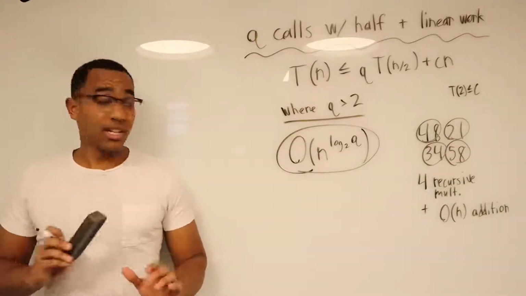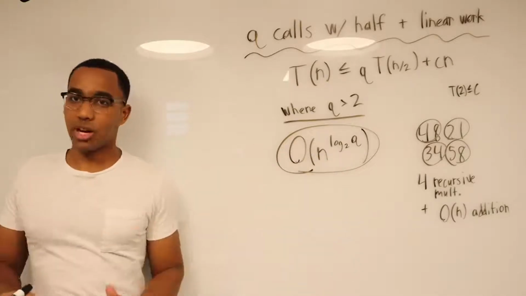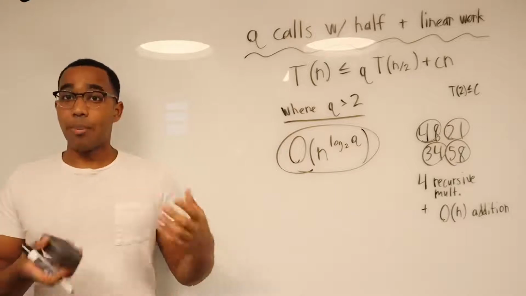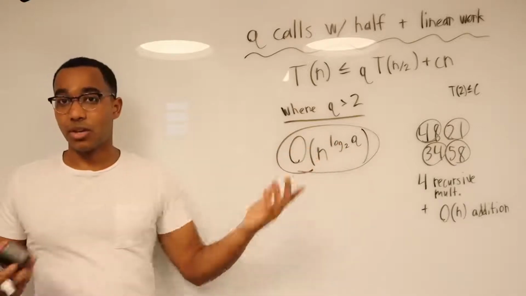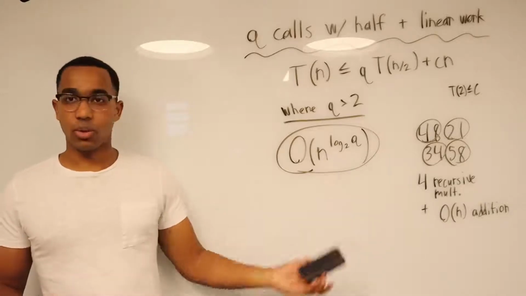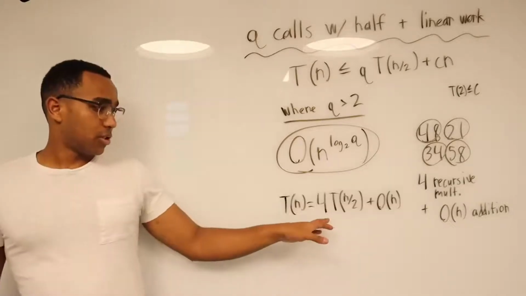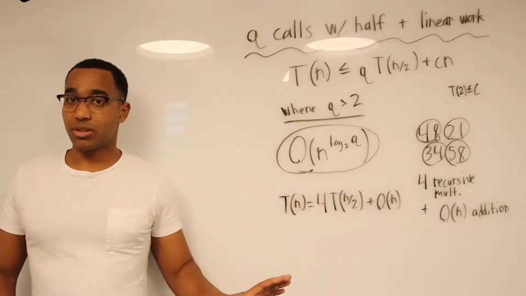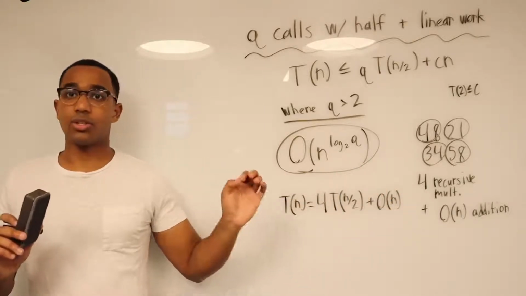And now I don't want you to get scared by the logarithm. We know what logarithms mean. Logarithms are asking a question. What power do I need to raise 2 to get Q? Initially, let's look at this recurrence. It's going to look like 4 recursive multiplications where n is the length of each number.